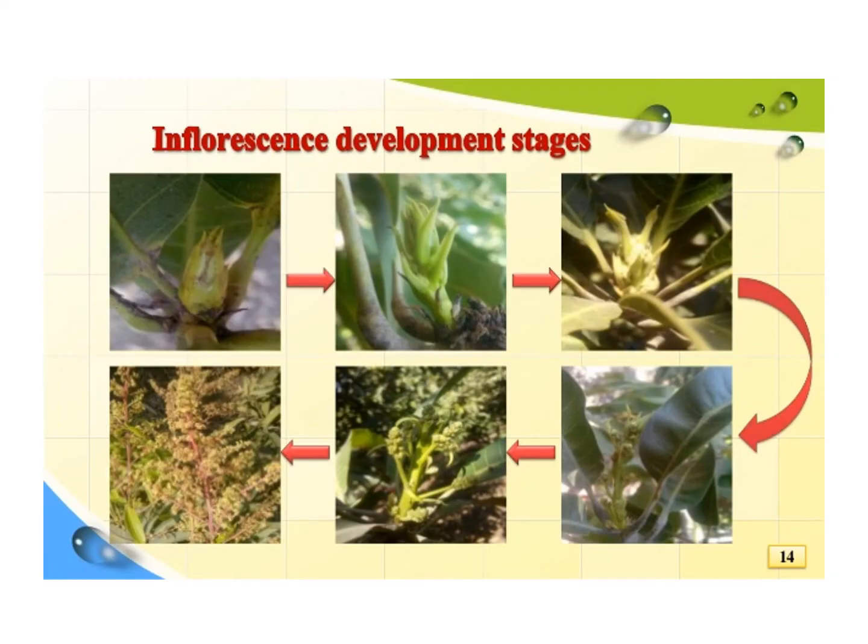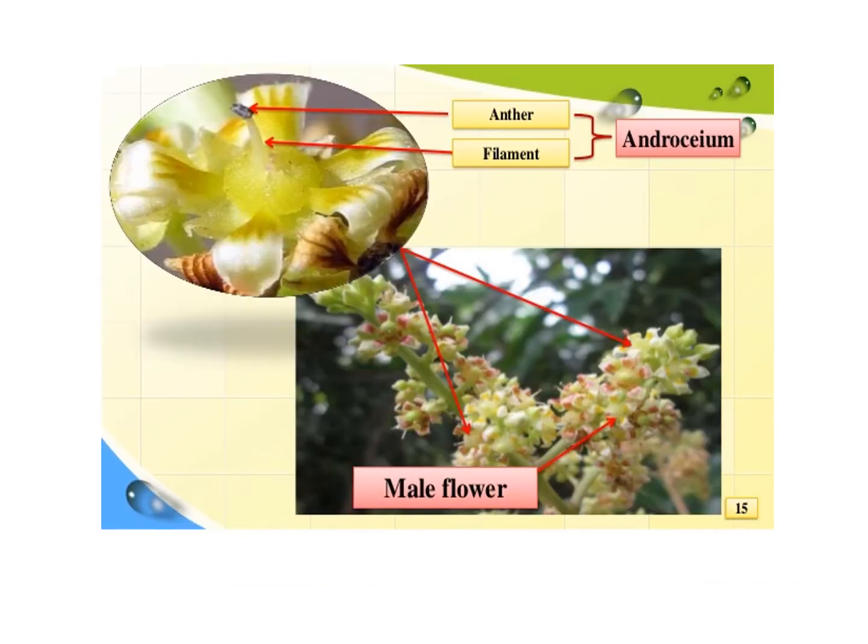Inflorescence development stages of mango. In this picture, you can see the vegetative bud converted into a reproductive bud, the reproductive bud converted into a flower, and the flowers make a huge inflorescence. This is the picture of the male flower of mango. The male flower consists of androecium, and androecium consists of anther and filament.